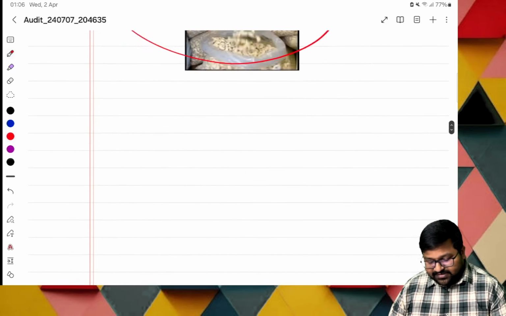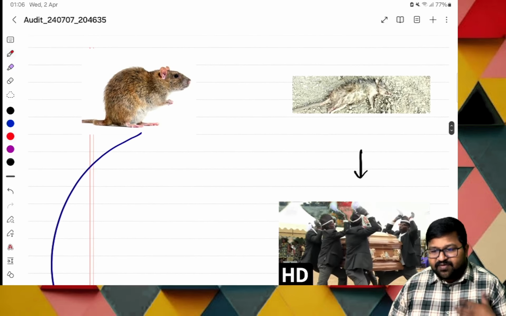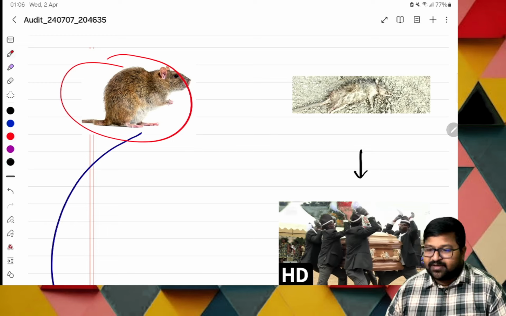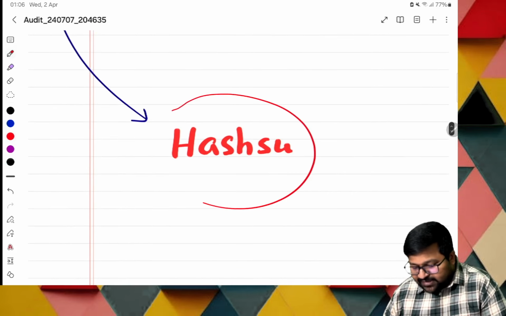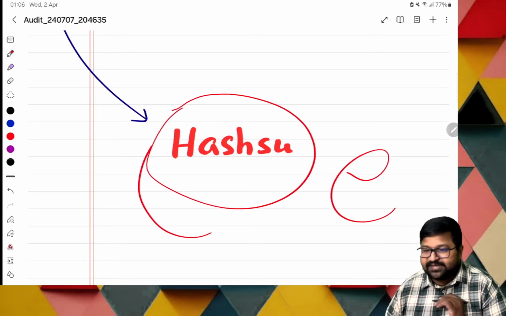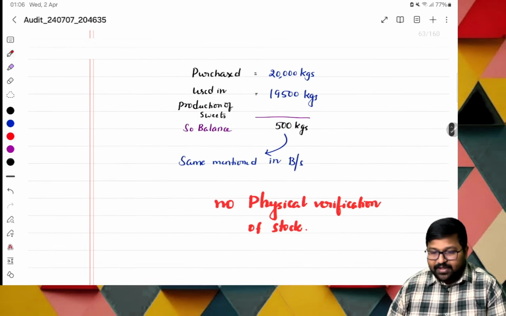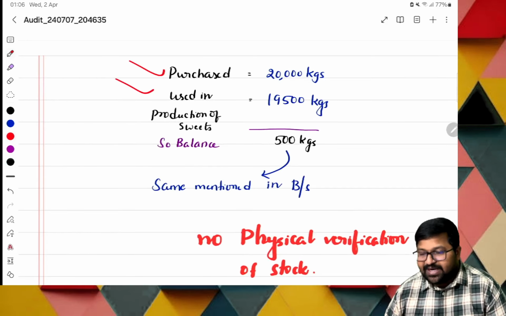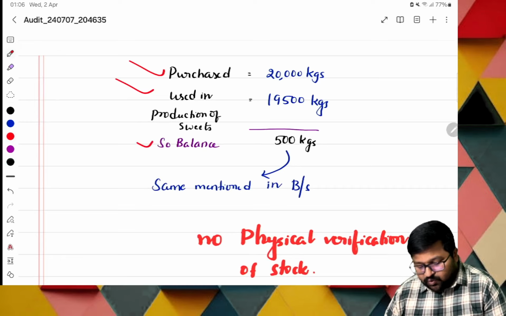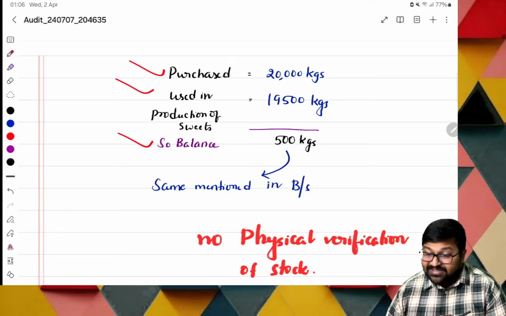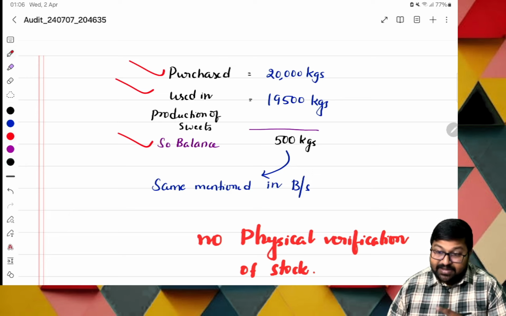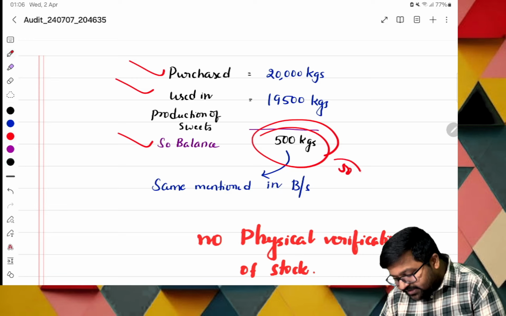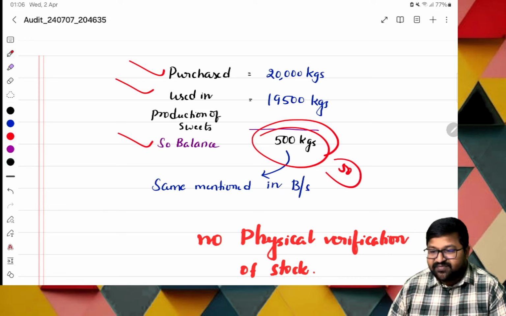Okay. So let us see this. Now, basically, we felt that this is the person who has done that, but in reality, the employee is the person. Okay, he made these things. Now, if you recall the records, purchased 20,000, used 19,500. So the balance is 500 kgs, and the same is mentioned in the balance sheet. But in reality, he has taken 50 kgs. There is a deficit of 50 kgs.